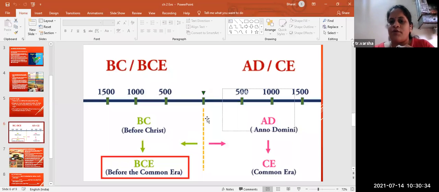This is how we have divided the time. Years. Okay. 500 years BC. Understood? BC means before the birth of Christ, and Anno Domini is after the birth of Jesus Christ. Okay, till here I guess all are clear.